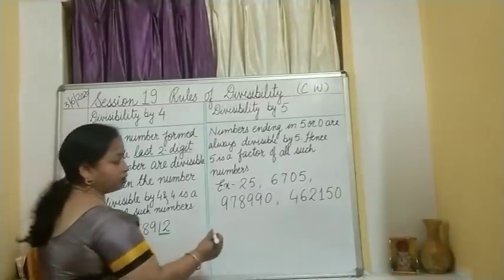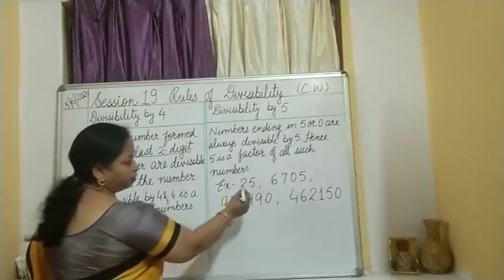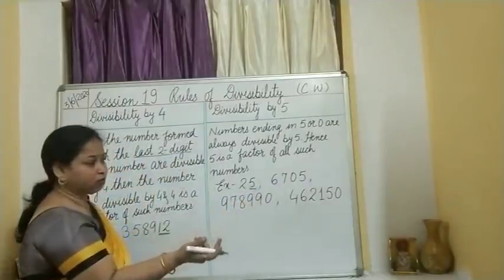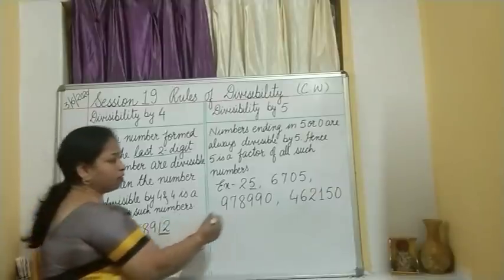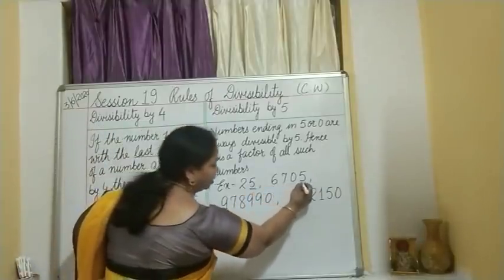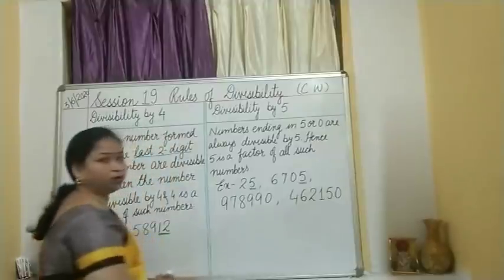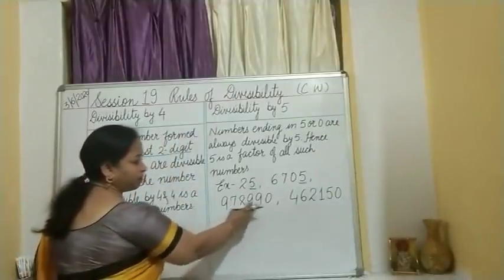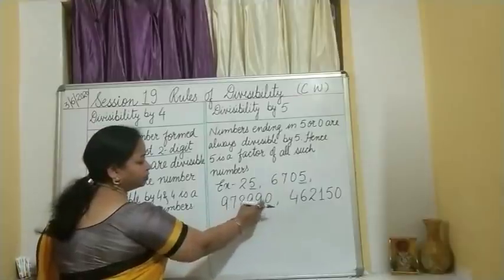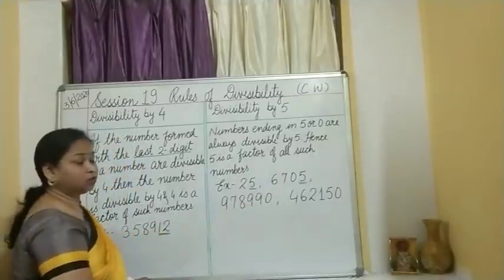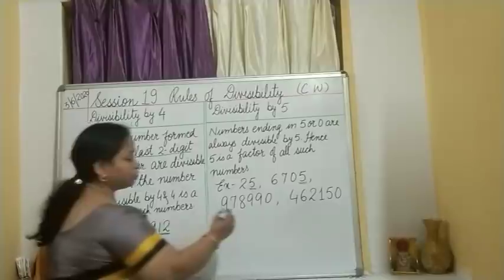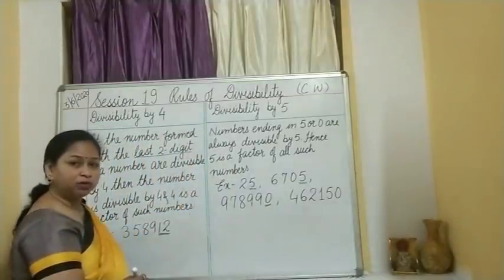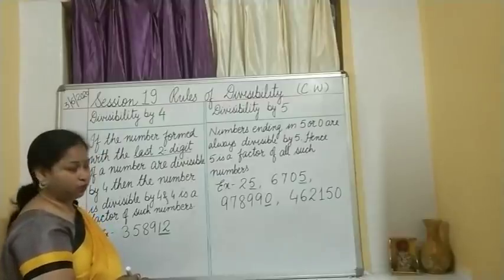Let us look at the examples I have shown. 25. Now 5 is already present, so it is definitely divisible by 5. 6705. Again you can see 5 over here. It is divisible by 5. Then you have a big number, 978990. 9,78,990 I have taken. So what is present at the last? At one's place 0 is present. This is also divisible by 5.